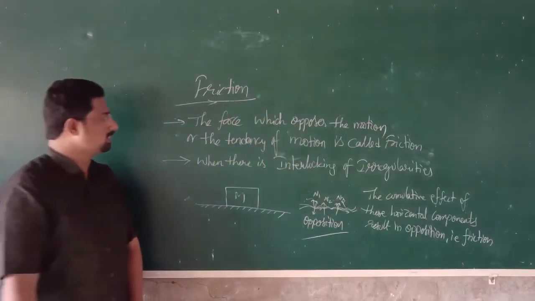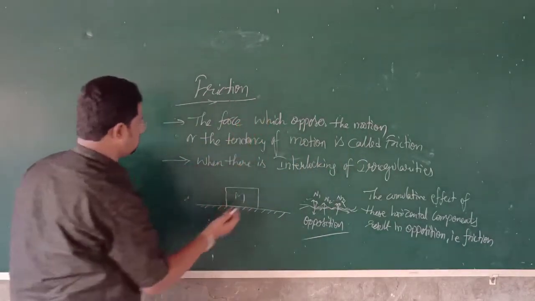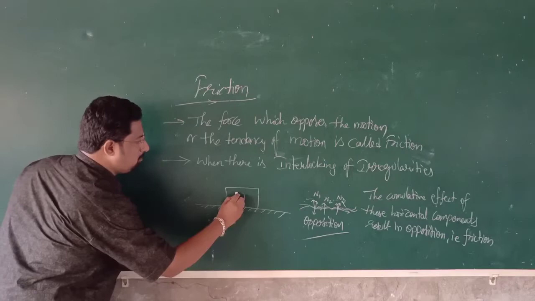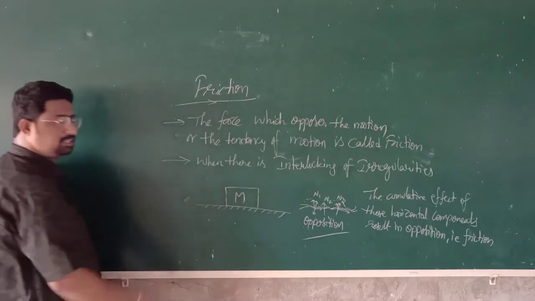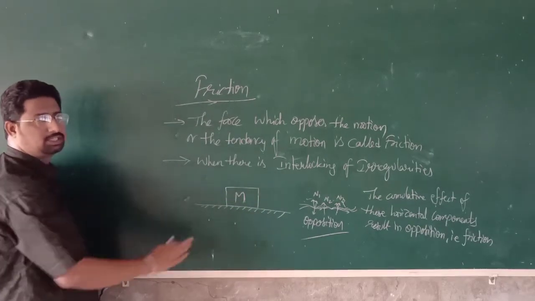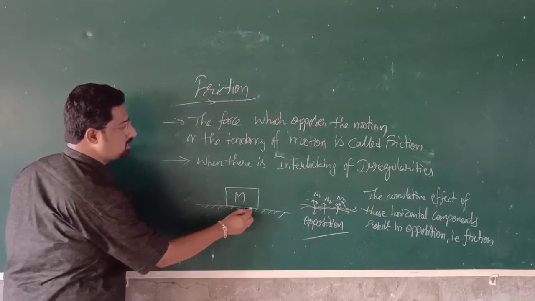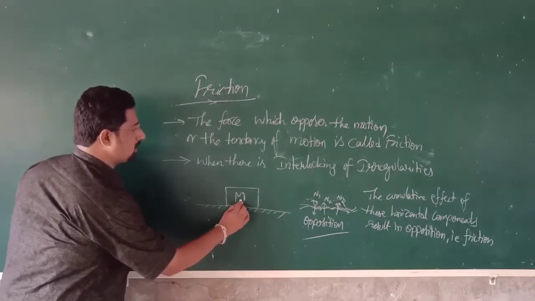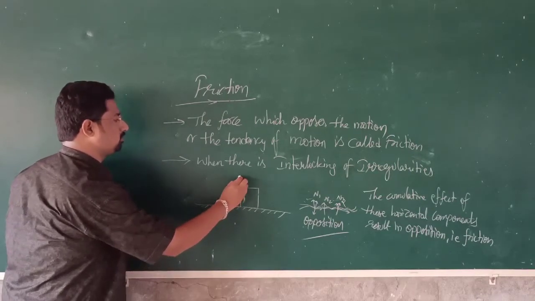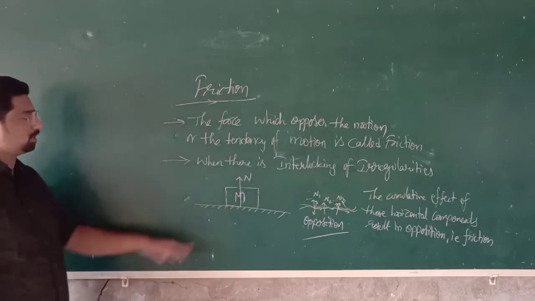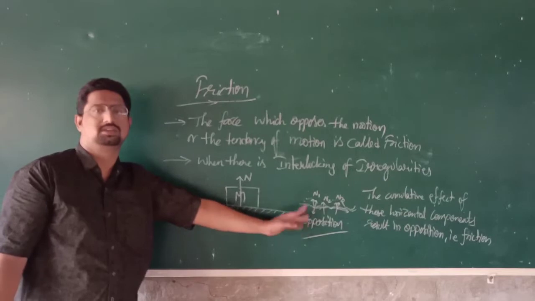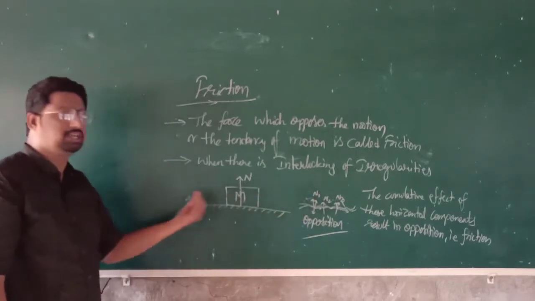Okay. So for example, here there is a body kept on this rough surface. The weight of the body acts on the surface in the vertically downward direction. Since there is contact, a normal reaction is exerted on the body in the vertically upward direction. This is one of the contact forces, and here we have the horizontal component of those contact forces, that is the frictional force.